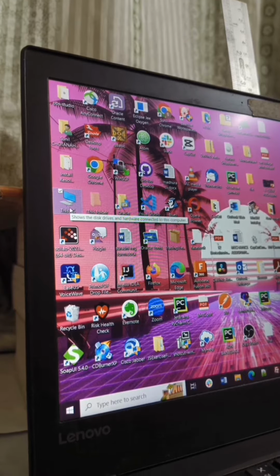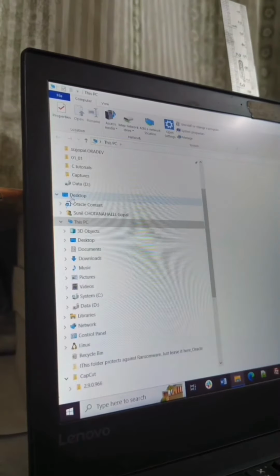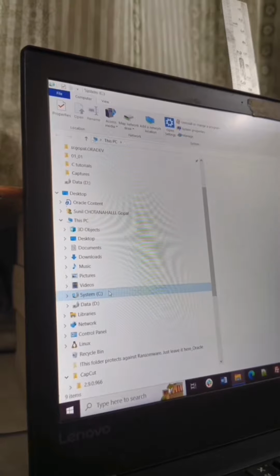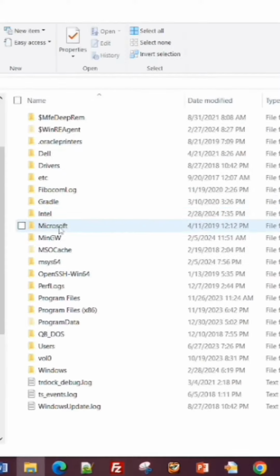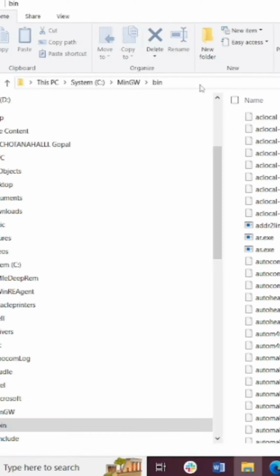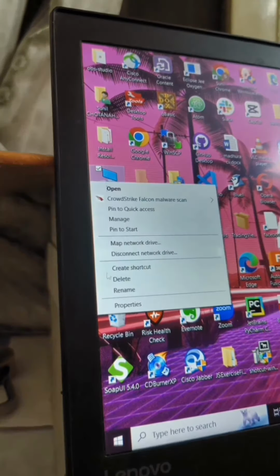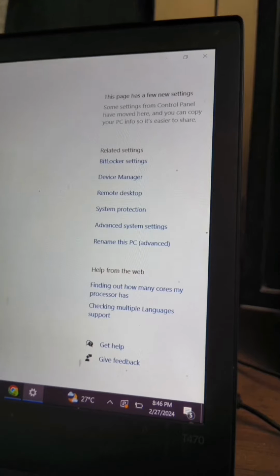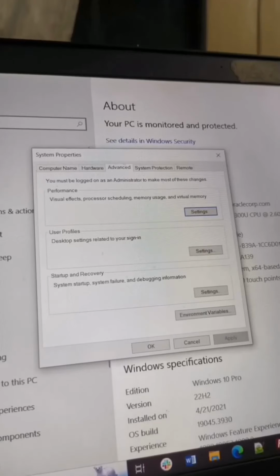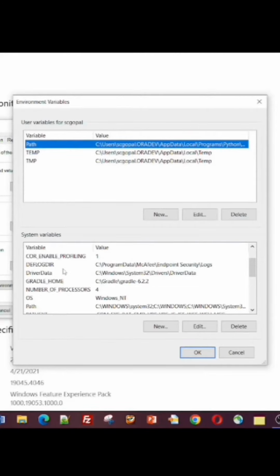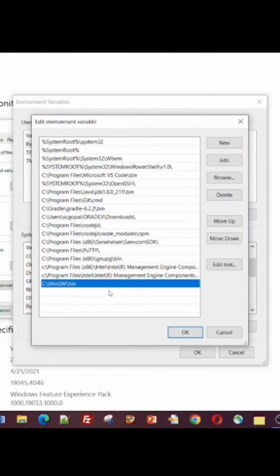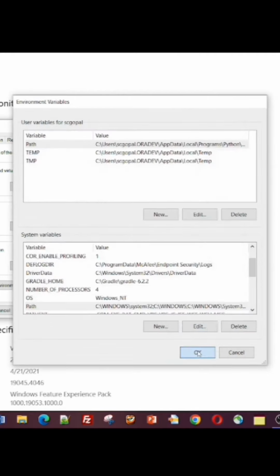Always close it. Now go to your PC, System C, go to that MinGW file, click on bin, then copy that address. Now go to properties of PC, go to advanced system settings, environment variables, and find path. Now press edit. Now add your file path there. I've added it already. Now click OK.